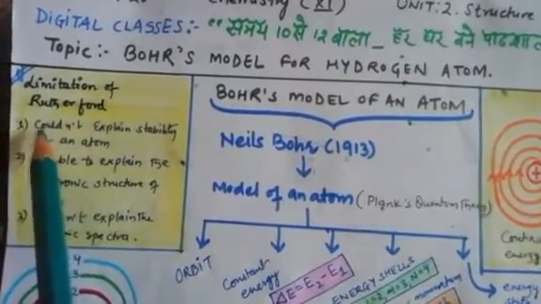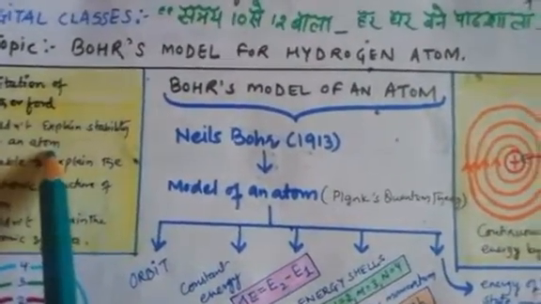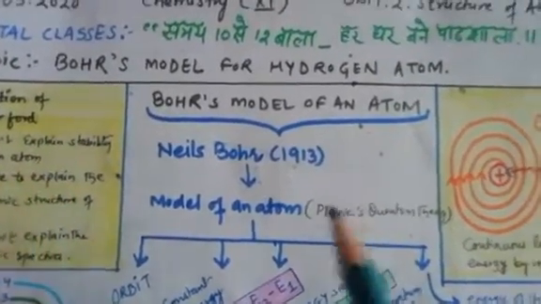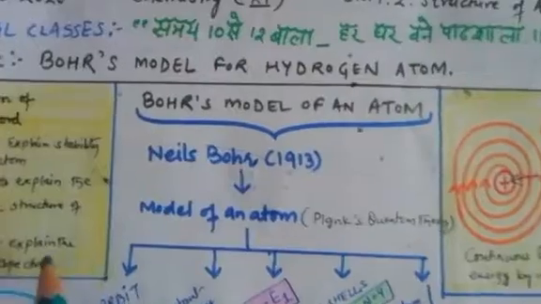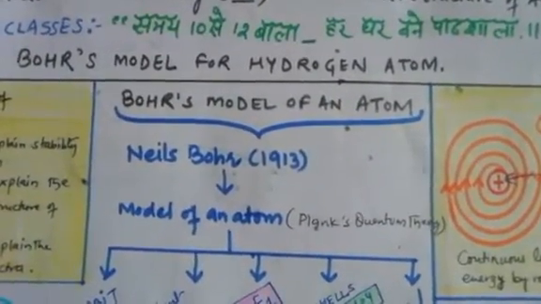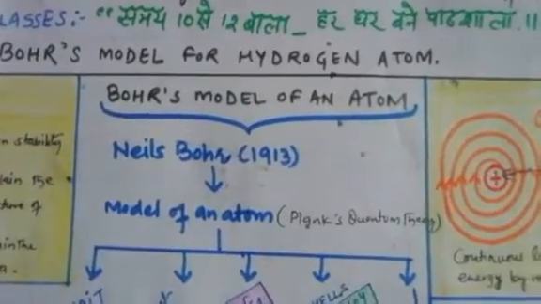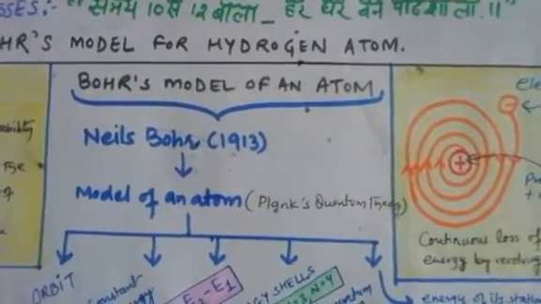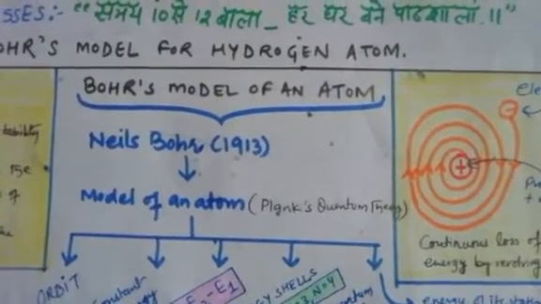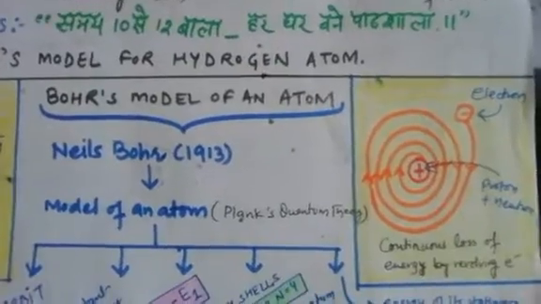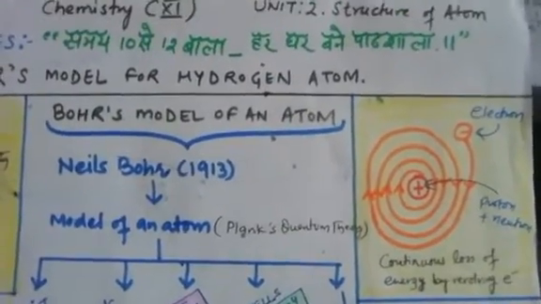According to the Rutherford limitation, he couldn't explain the stability of an atom. According to Rutherford, an atom resembles a solar system, the planetary model, in which the nucleus is comparable to the sun, whereas the electrons are regarded as planets which move around the nucleus in the same way as planets around the sun. However, the two differ in the sense that electrons are negatively charged but planets are uncharged bodies.